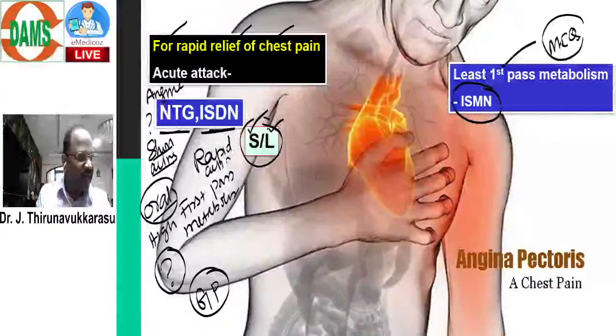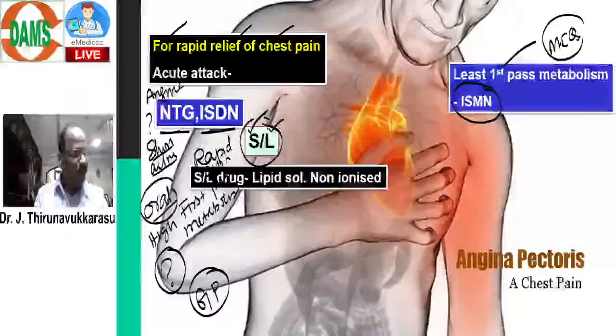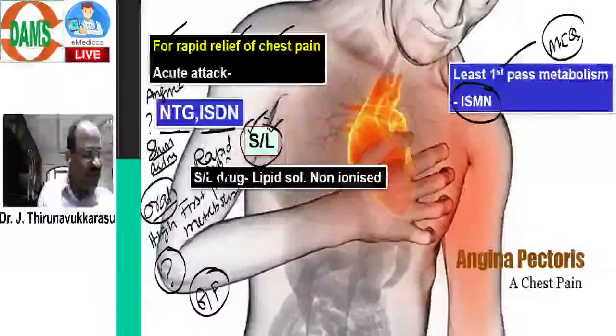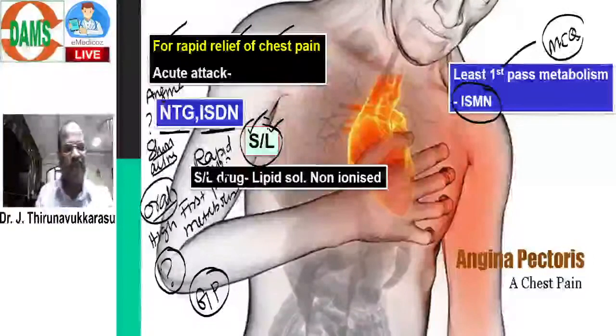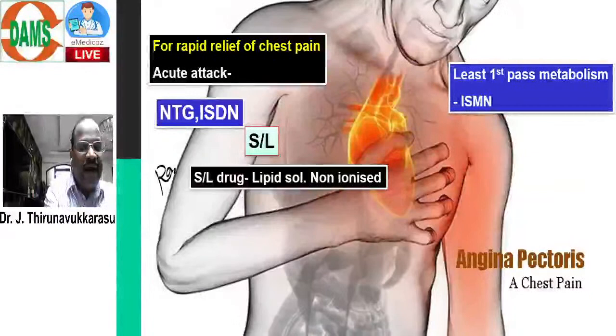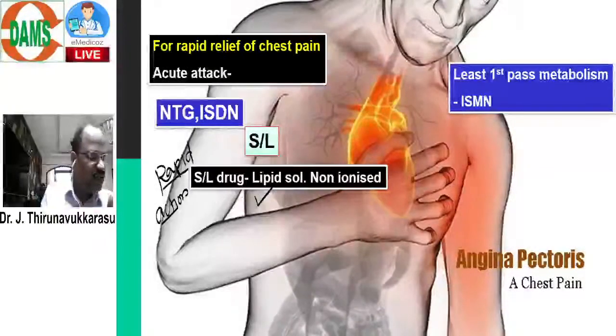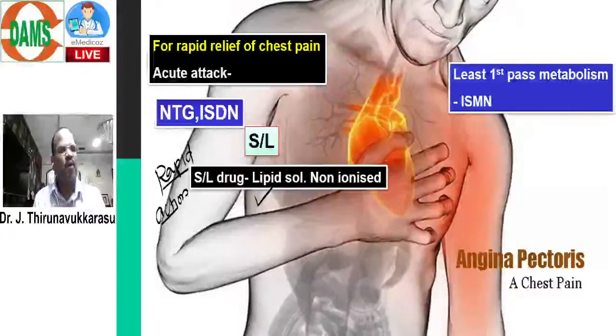What are they? Answer. They should be highly lipid soluble and non-ionized. Fantastic. Everybody is answering very fantastically. I feel so happy. So, for rapid action, the sublingually given nitrate should have lipid soluble property and non-ionized property. Then only it may go for rapid absorption. Fantastic. Good. And finally, one more question.